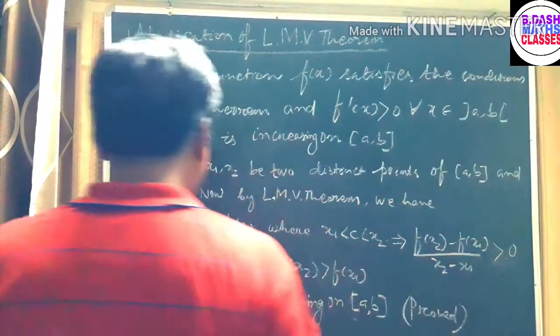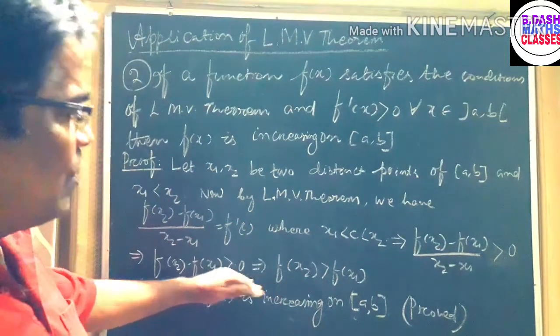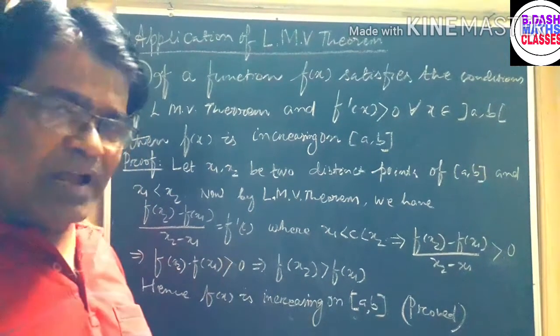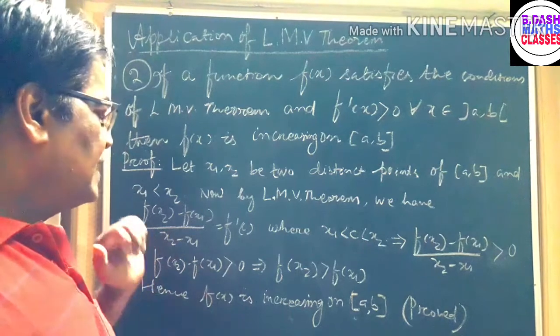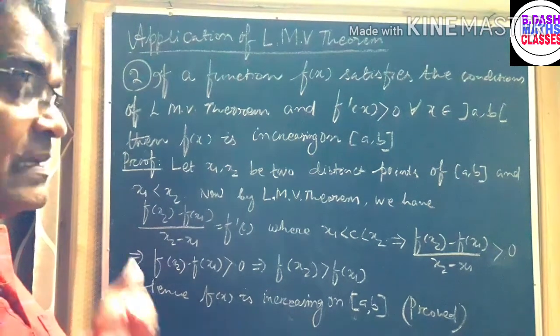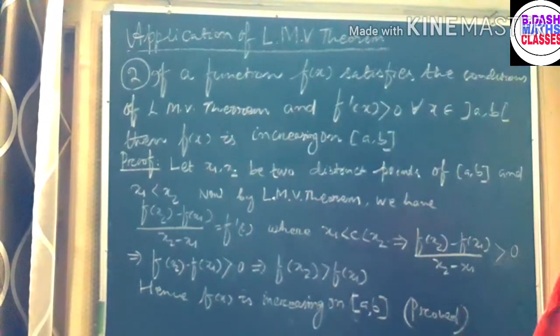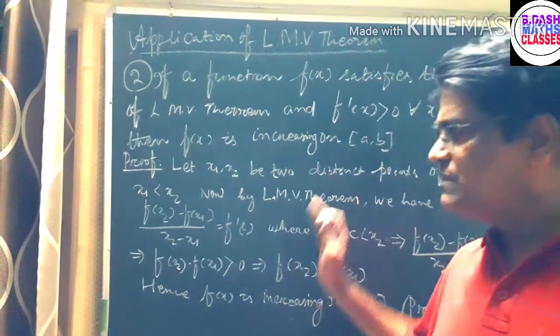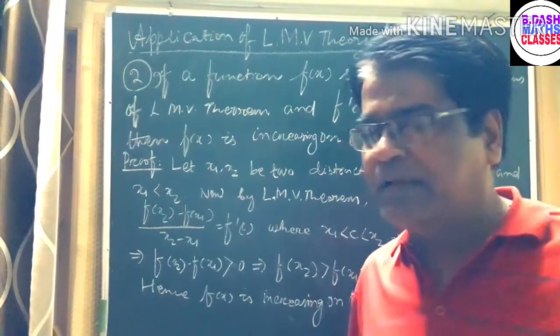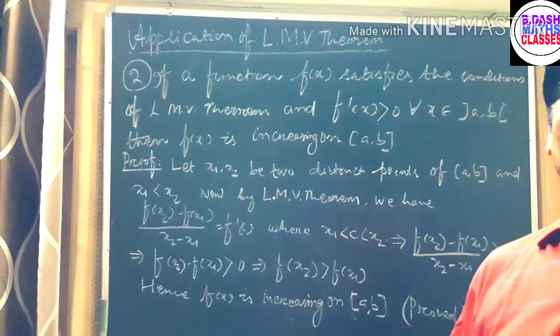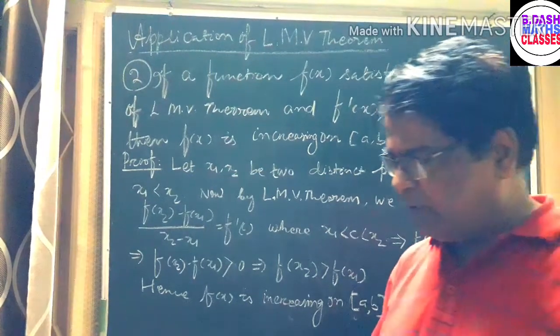Now f of x2 minus f of x1 is greater than 0, so f of x2 is greater than f of x1. What does it mean? Since x2 is greater than x1 and f of x2 is greater than f of x1, the function is an increasing function, and this is the second application of the Lagrange mean value theorem.